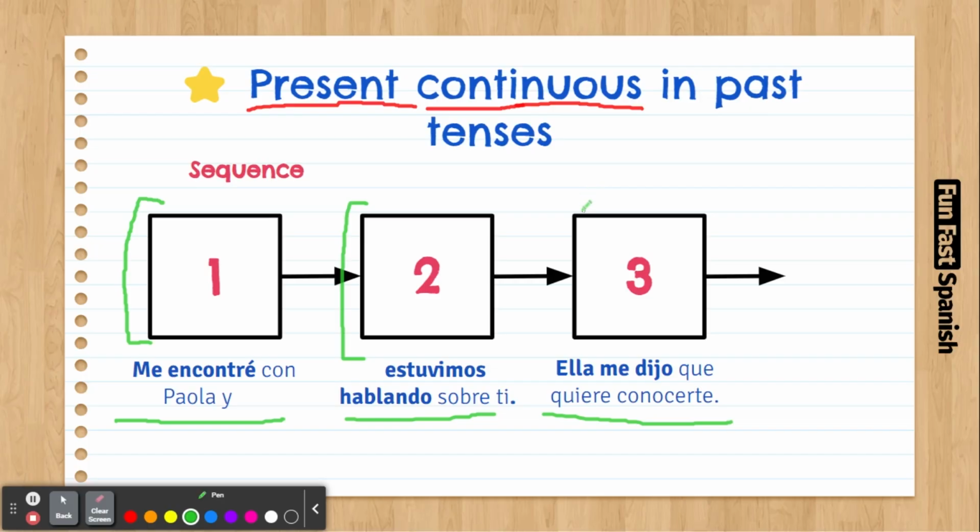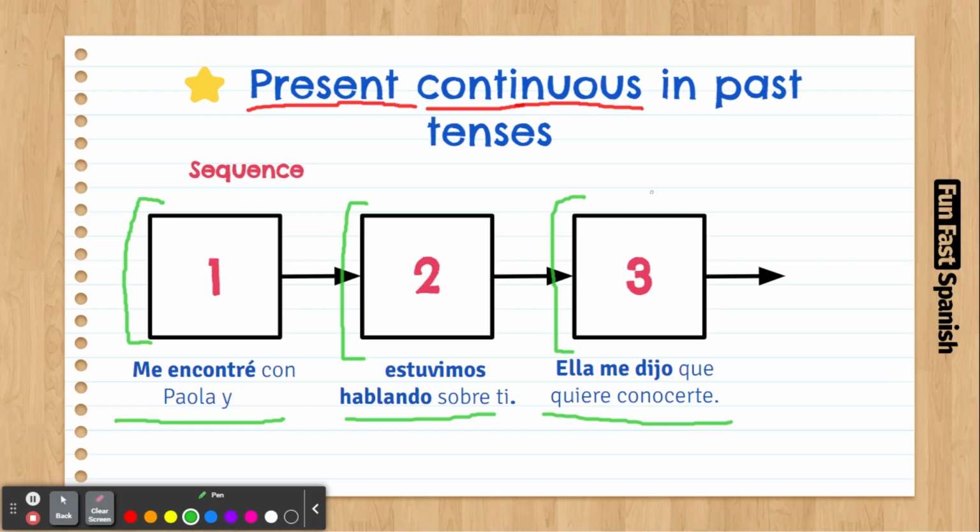Ella me dijo que quiere conocerte. She told me she wants to meet you. Now is the next thing. So ella me dijo que quiere conocerte. So there are three events in a sequence. I met Paola, then we were talking about you, and then she told me she wants to meet you. So that's it. That's the story so far.